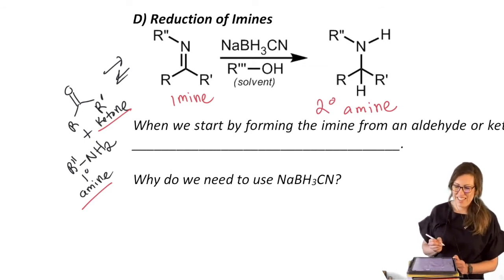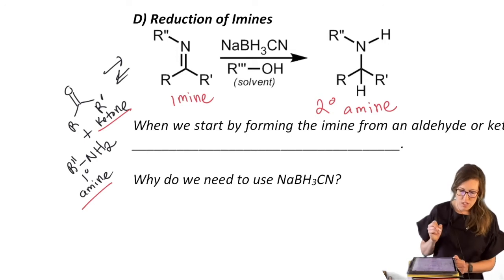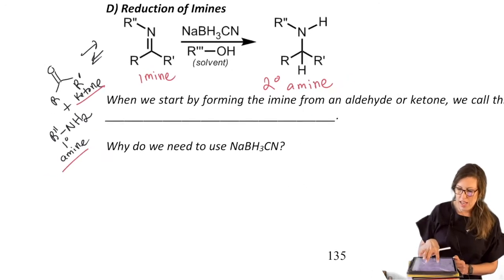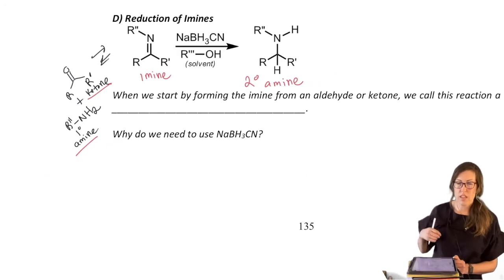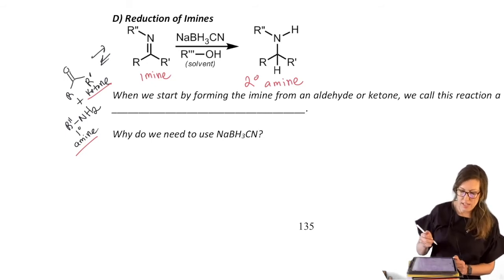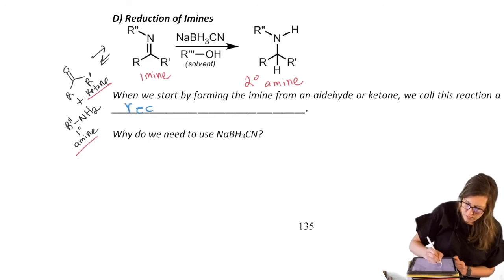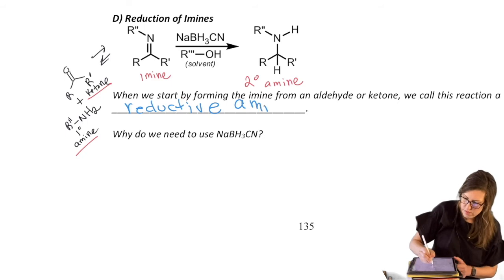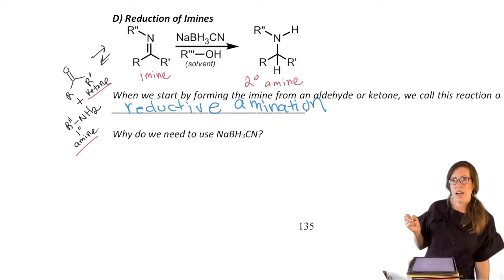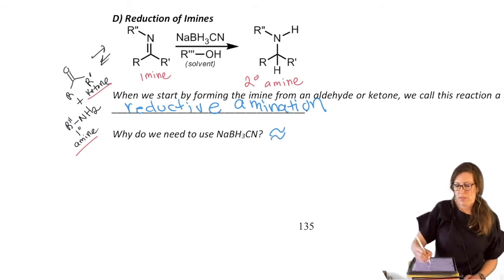So when you start by forming the imine from an aldehyde or ketone, and then you throw in the sodium cyanoborohydride, NaBH3CN, we call this reductive amination. You might say, what's with this funky new reducing agent?